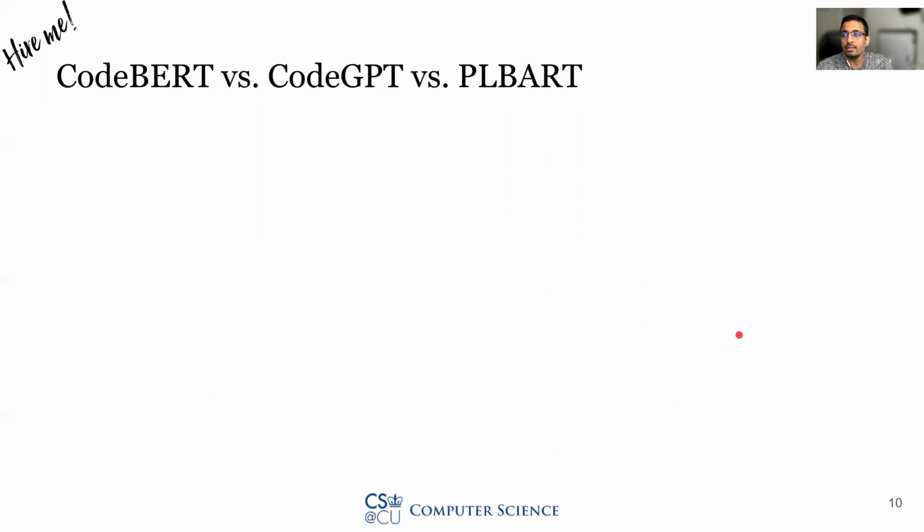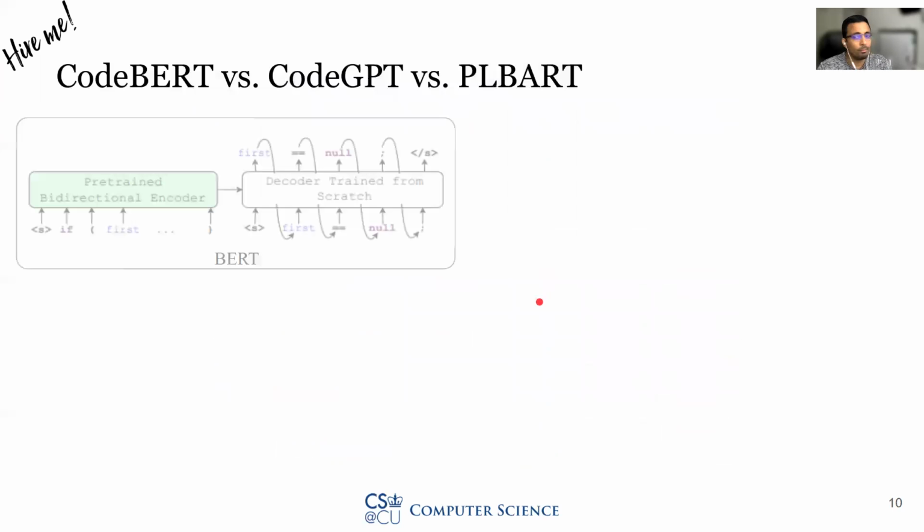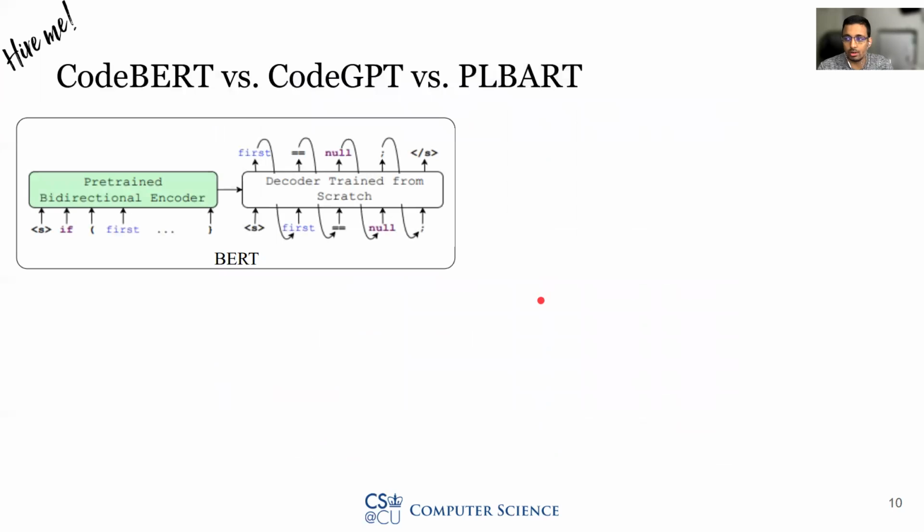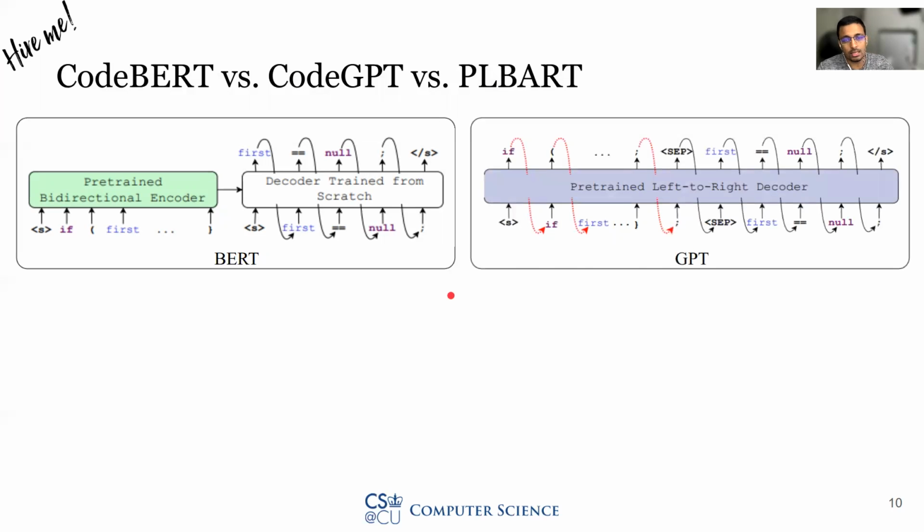Now, let us discuss the difference between CodeBERT, CodeGPT, PLBART to understand why MODIT with PLBART results in the best performance. BERT is a pre-trained encoder. So while using BERT for encoder-decoder setting, the decoder is randomly initialized. That is, the decoder is trained from scratch. GPT, on the other hand, is a pre-trained left-to-right decoder.